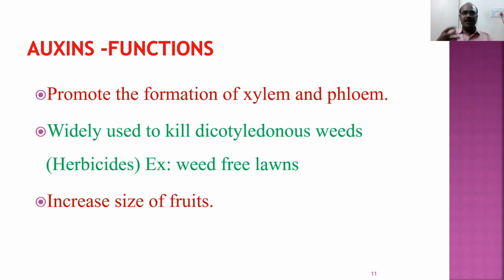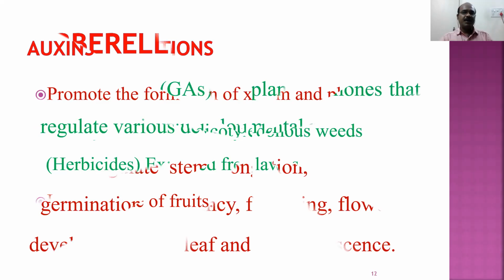Auxins play an important role in the increase of the fruits. So auxins have a lot of application in horticulture. Horticulture means fruit yielding plants. Floriculture means flower yielding plants. So the growth of fruit yielding and flower yielding plants is a branch of botany that is called horticulture. In horticulture, these auxins play an important role.